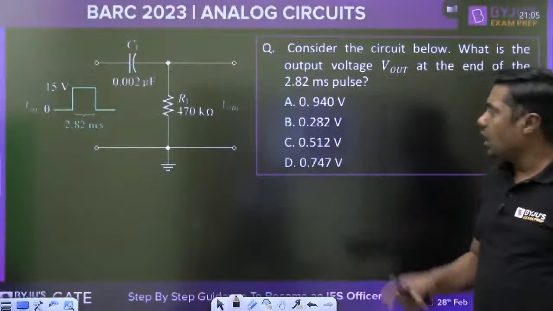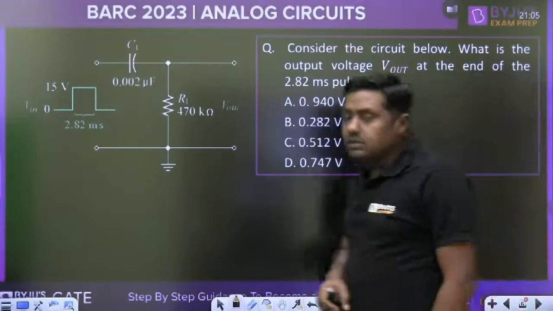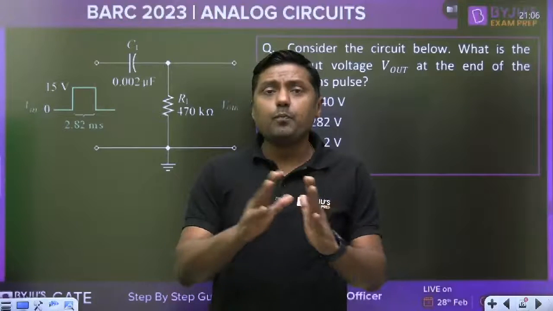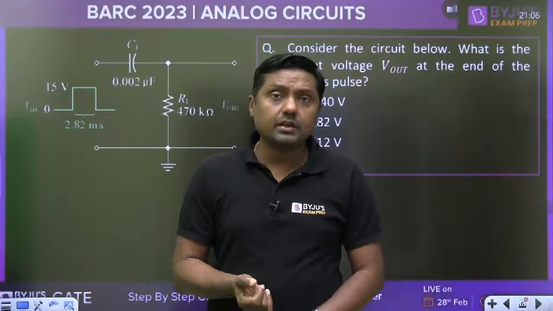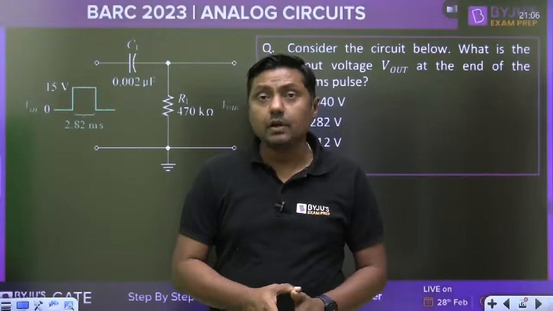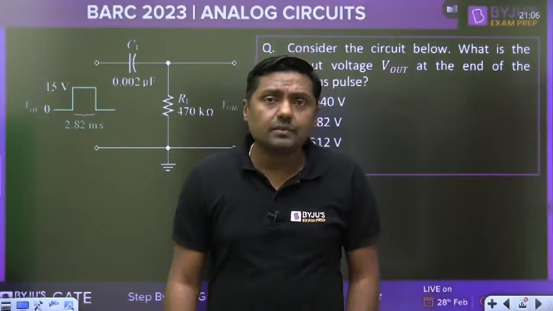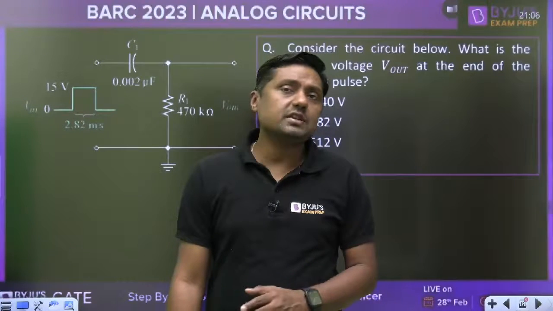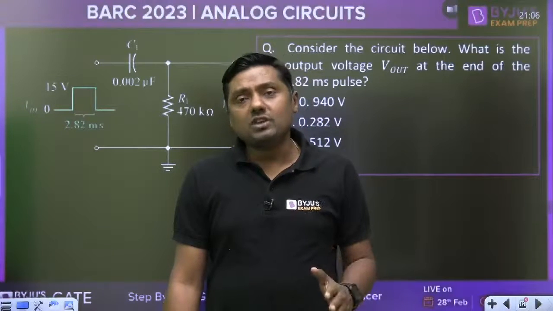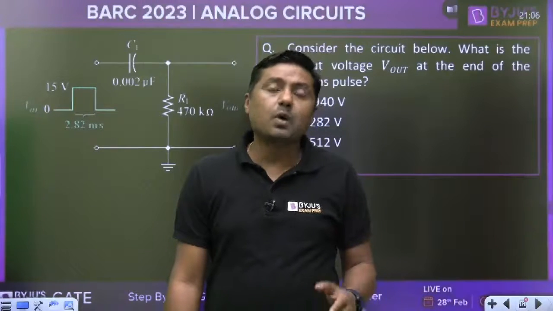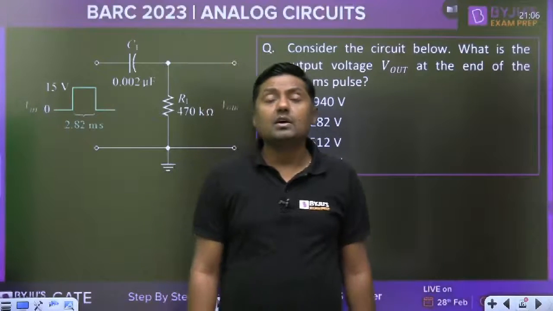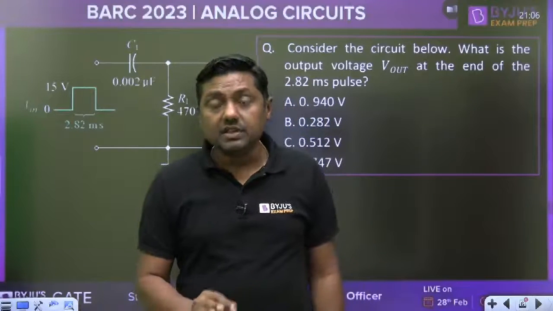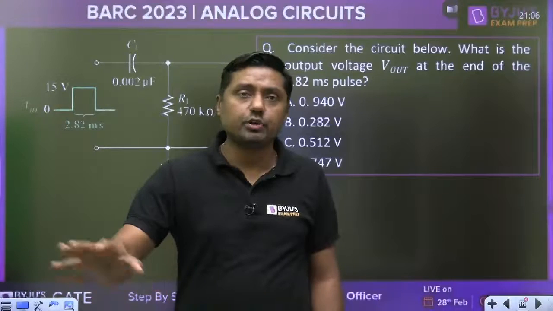Now this is the first question guys, and this is based on Linear wave shaping circuit. So we have important topics like Linear wave shaping circuit, that is high pass RC circuit, low pass RC circuit. Then diode and its application, BJT biasing and stabilization, amplifiers, MOSFET biasing and stabilization, amplifiers. After that, feedback amplifier, oscillators, power amplifier, multi-stage amplifier. Finally, operational amplifier, waveform generator. These are the important topics for BARC 2023.